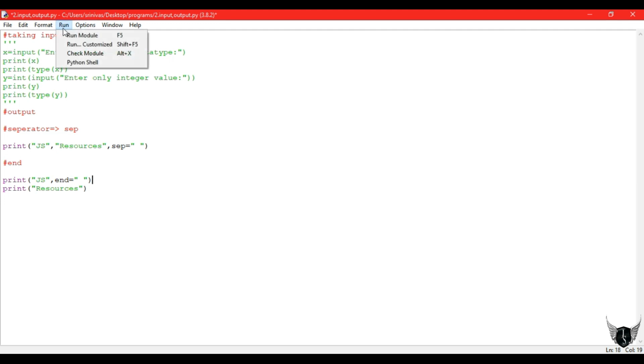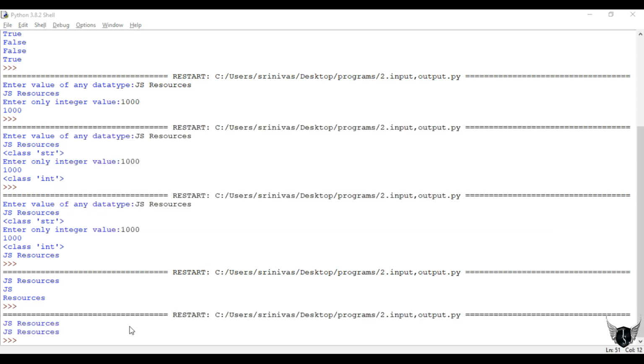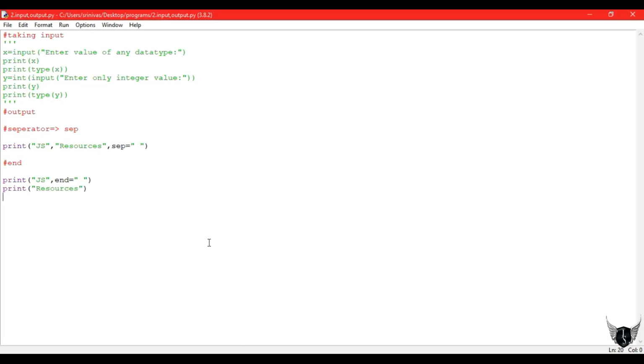Backslash n is nothing but a new line. So if we write comma end equal to space, the next print statement will come on the same line. So you can use separator and end equal to get your required outputs. Separator and end equal to will help you most in printing patterns like star and pyramid patterns.